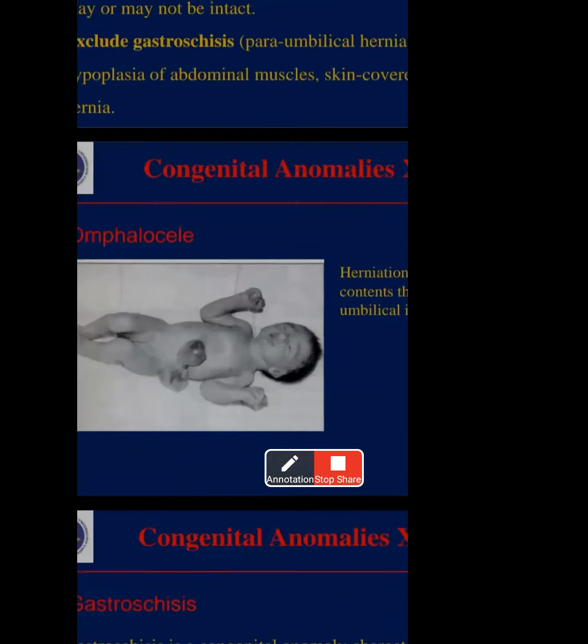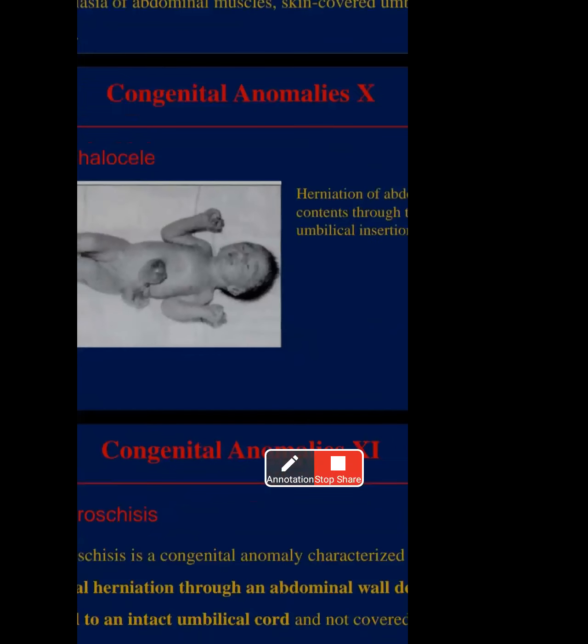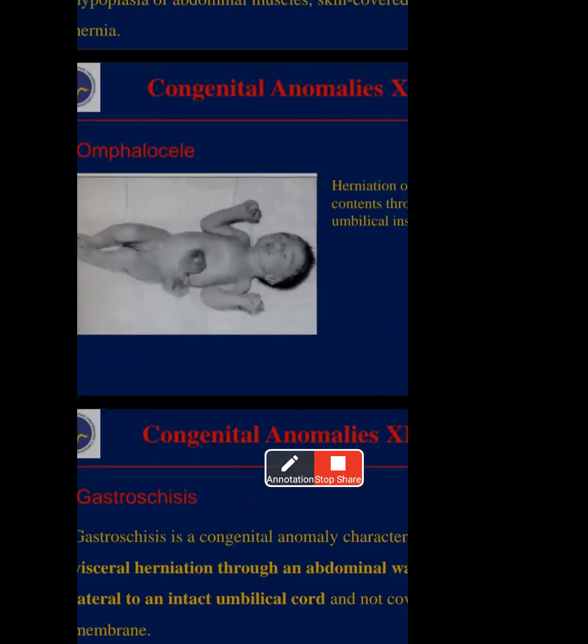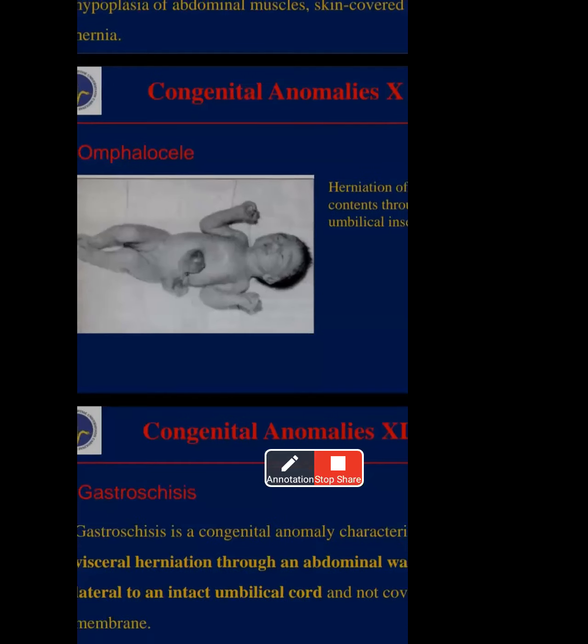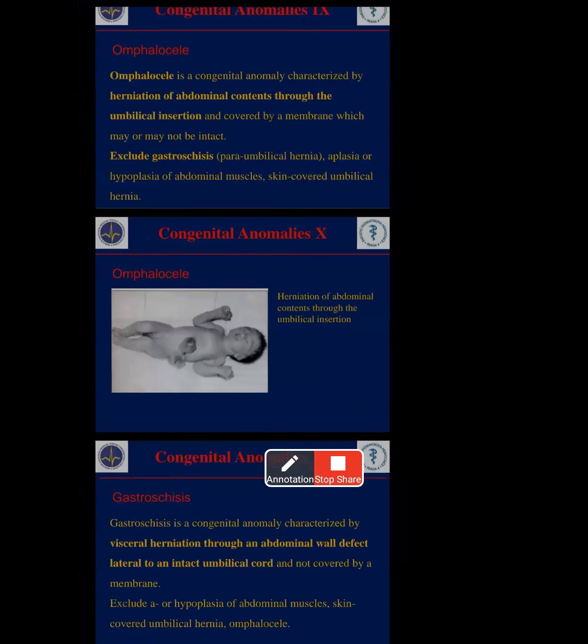You see the picture here. The umbilical cord is there, and the surrounding has skin totally covering. Why? Because genes affecting the abnormal chromosomes during the growing time, the fetus embryo growing time. Once the baby comes out, at that time the baby has omphalocele. That means herniation of abdominal content through the umbilical insertion. In the abdominal area, the umbilical insertion is there, but herniation is like a dislocation. That is omphalocele.